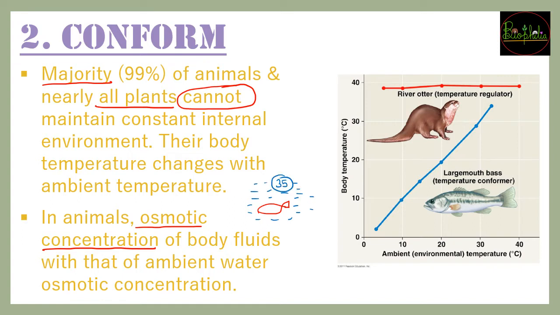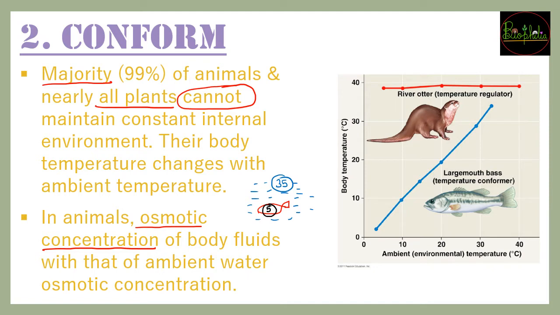But inside the fish हो सकता है कि वो सिर्फ 5 हो, so it will be very difficult for the fish to have that osmotic concentration of 5 inside and to live in the osmotic concentration of 35 outside. So this cannot happen. This can be maintained if the fish was under the category of regulation so that it can maintain the internal 5.